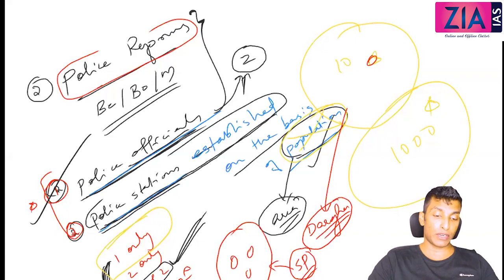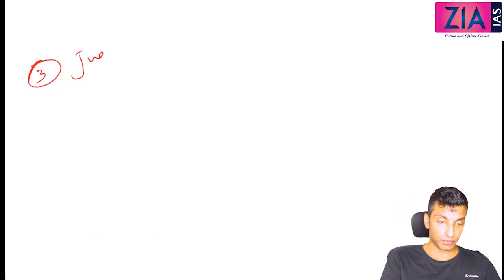So this is about the police reform. Basically, police officials were appointed. Now the law and order situation is improving in a better way. Police stations were established on the basis of area. So civil service reform and police reform, I hope these 2 points are very clear. Third one, when we discuss judicial reform.